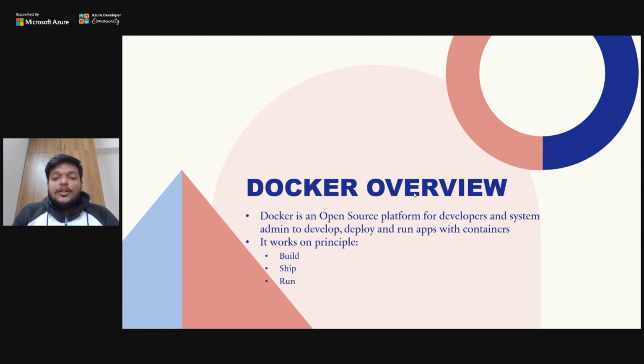So this is actually the platform that developers and system admins use a lot. If I talk about who the people are who started using Docker first, I can say that Docker has been an emerging technology in the DevOps culture. In the beginning, a DevOps person should know Docker. If you go to any company for an interview as a DevOps engineer, a cloud engineer or a system admin, they would definitely ask you what is Docker, how you use Docker, how you perform different functionalities in Docker, right?